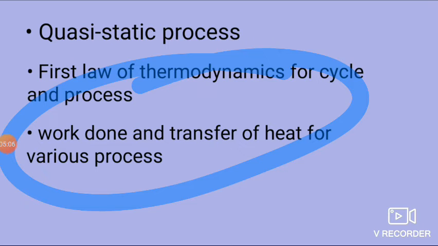Dear friends, then we will move to our adiabatic process. So how can we use the adiabatic process in various applications of thermodynamics such as in power plants, in RAC and in IC engines, and which type of equation is used, we will study here. Friends, then we will go to the polytropic process. We will derive equations for work done and transfer of heat for the polytropic process, and then we will study the PV diagram for possible polytropic processes.